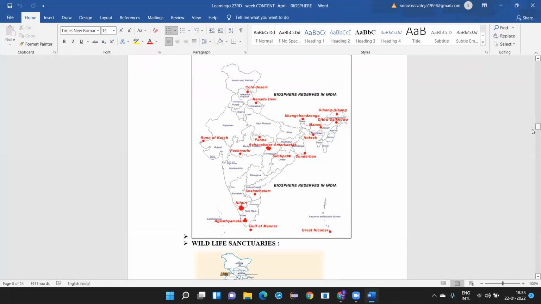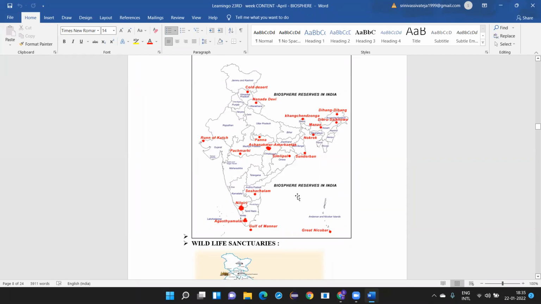So these are all the biosphere reserves of our country. Nanda Devi, Rann of Kutch, Pachmarhi, then Agastya Malai, then you have Nilgiri, Seshachalam, Simlipal, Sundarban, then Amarkantak, then Achanakmar, then Dihang-Dibang, Dibru-Saikhowa, then Manas.